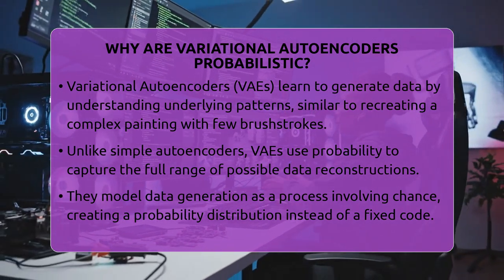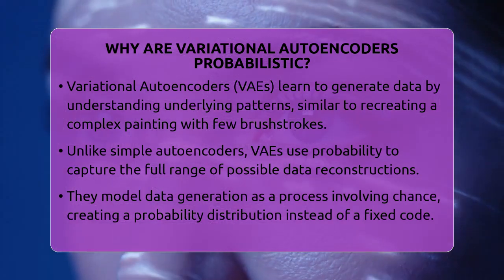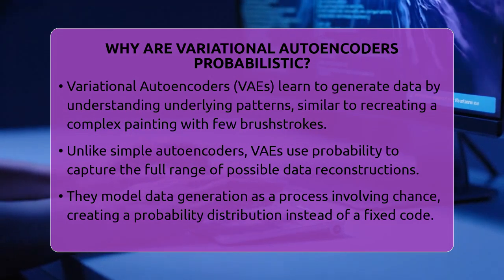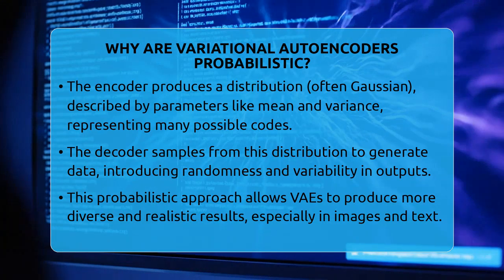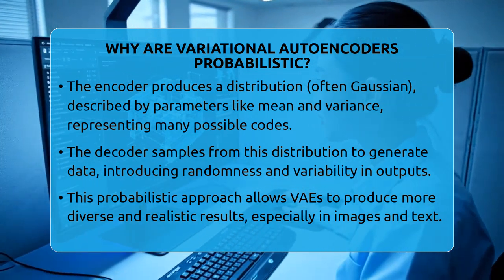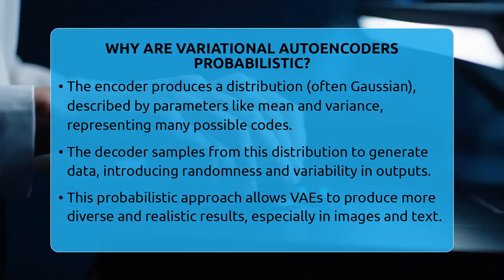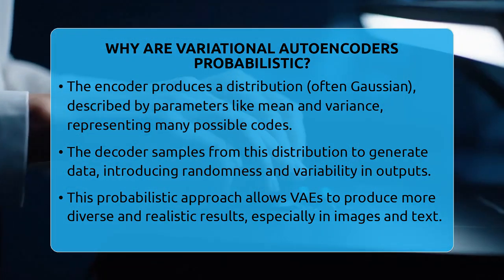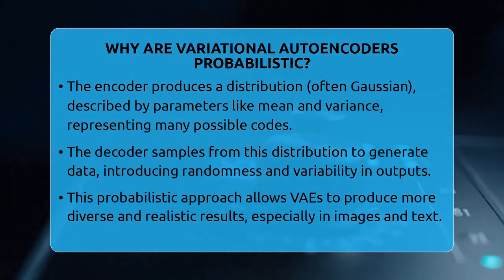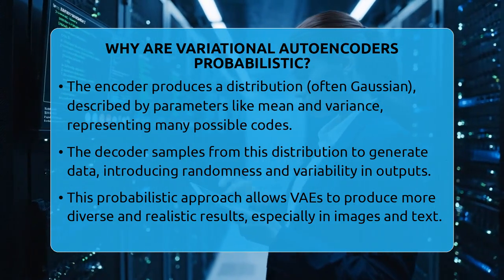When the encoder processes an input, it doesn't produce a single fixed code. Instead, it creates a probability distribution, usually a Gaussian or normal distribution, that describes many possible codes. Think of it like a cloud of points rather than a single dot. This distribution is defined by parameters like the average, or mean, and how spread out it is, which is called variance. Then, the decoder takes a random sample from this distribution to generate data.